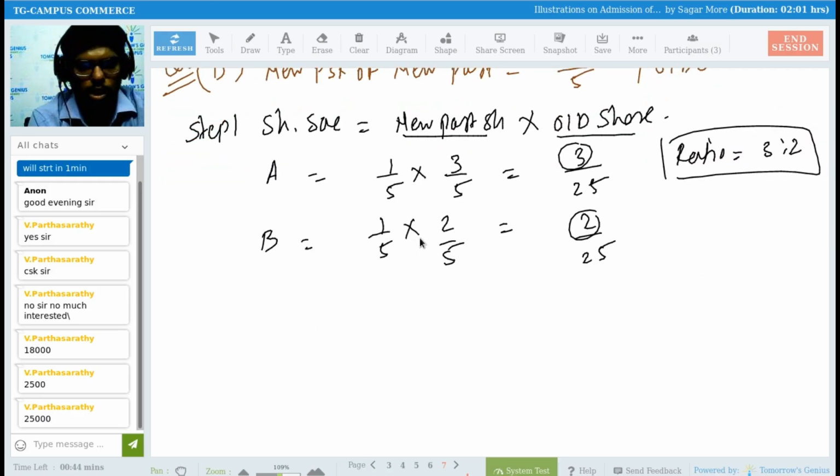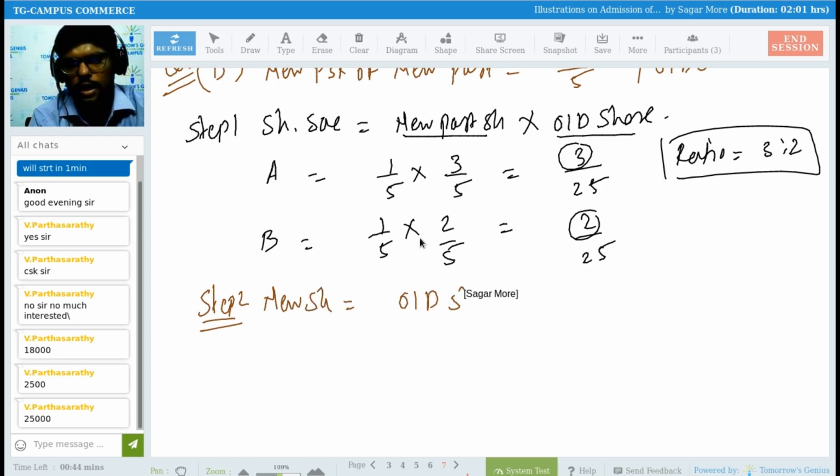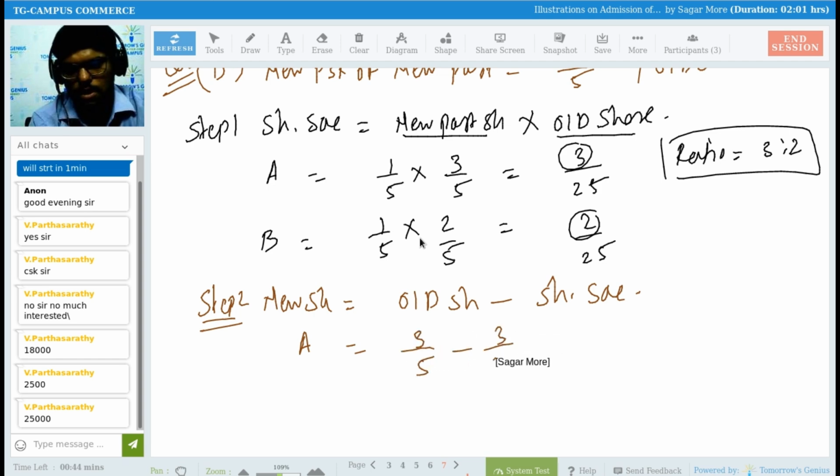Okay, now I can put it into the formula of new share. New share is equal to old share minus share sacrifice. So for A, old share was 3/5 minus 3/25.